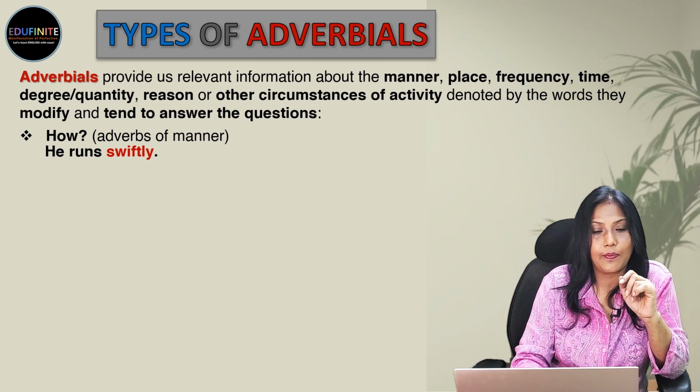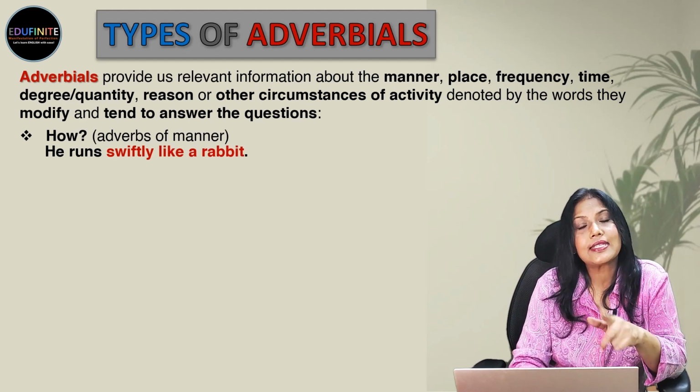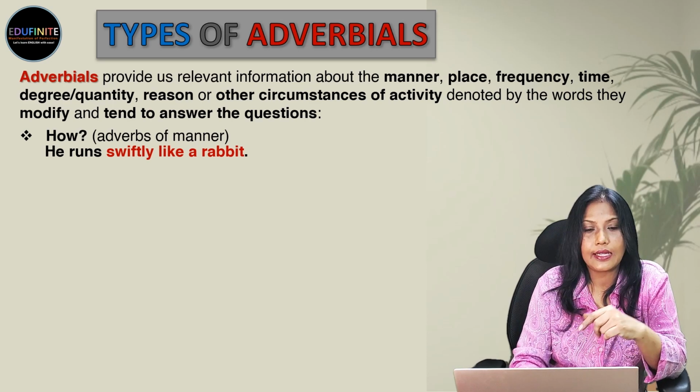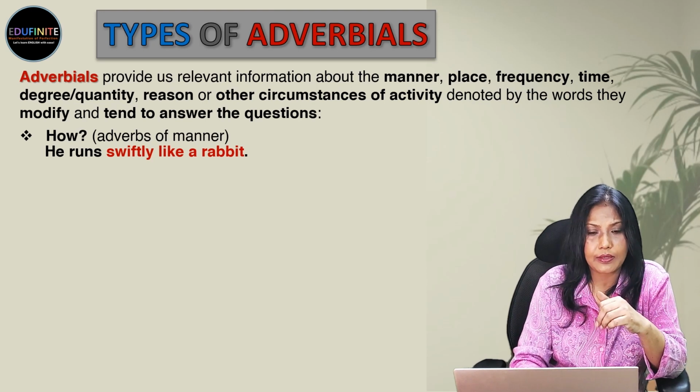One word, adverb. Next. He runs swiftly like a rabbit. So, this is a phrase. It tells us how. How does he run? He runs swiftly like a rabbit.